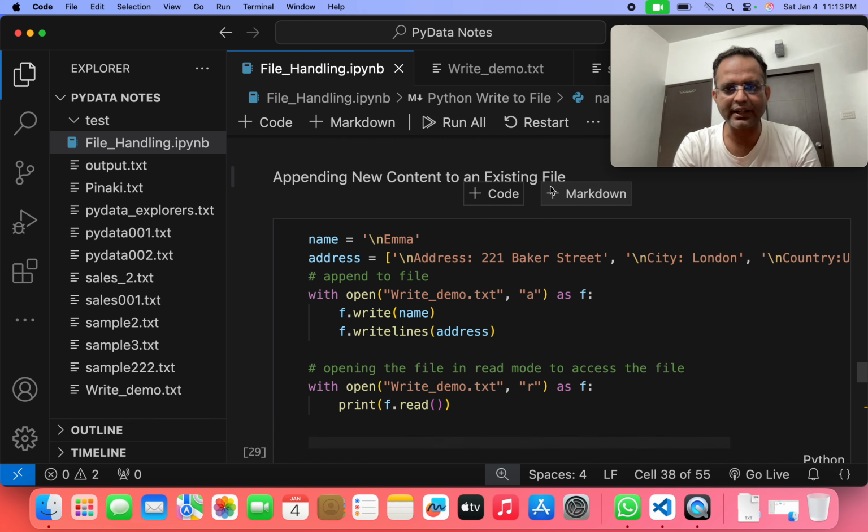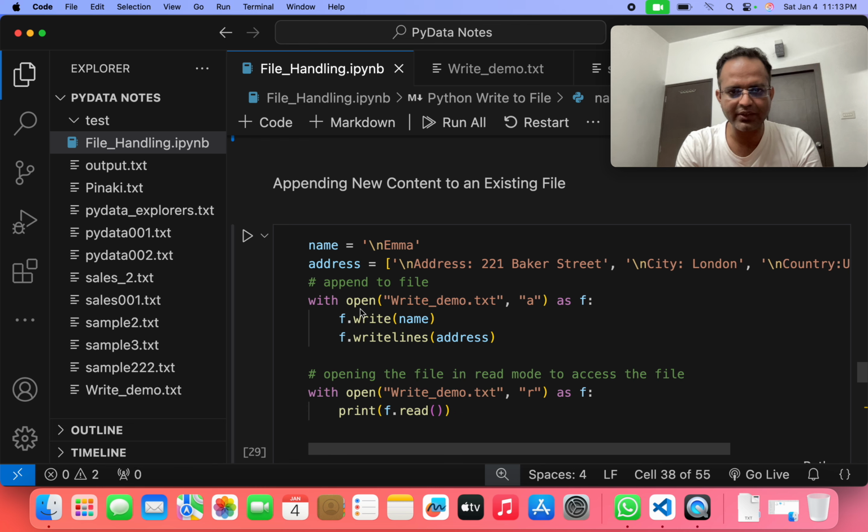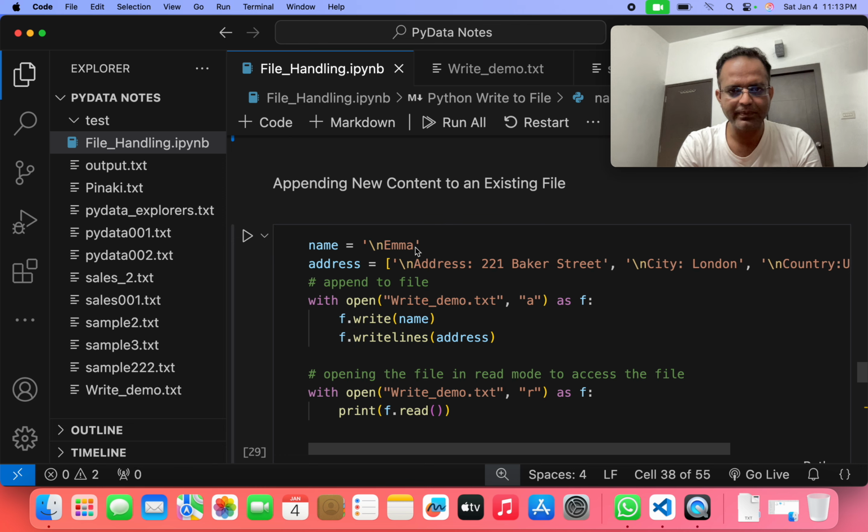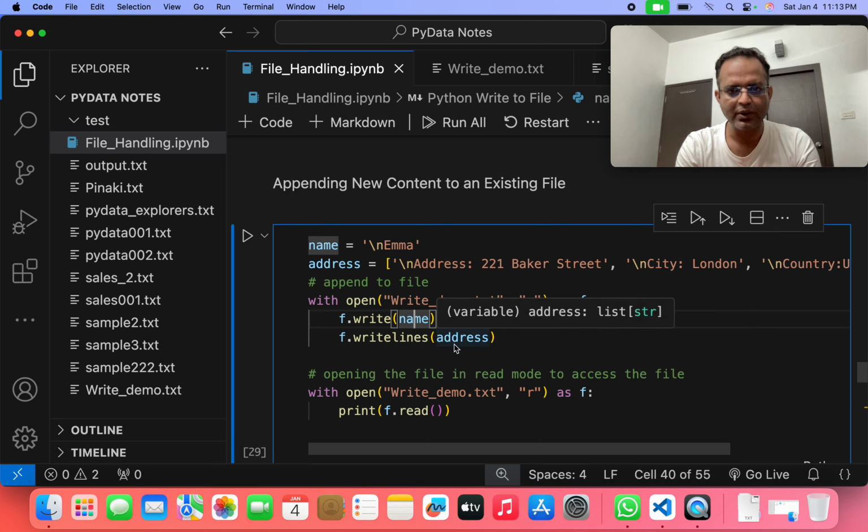Then appending new content to an existing file, we already checked in the last program as well. So we use name is equal to Emma, and we use the address of that particular Emma. Then we open that file. What file do we open? The file name write_demo.txt, and a is the append mode, as f. Then we write the f.write function. We pass this name, and f.writelines, we pass this address as well within these two functions.